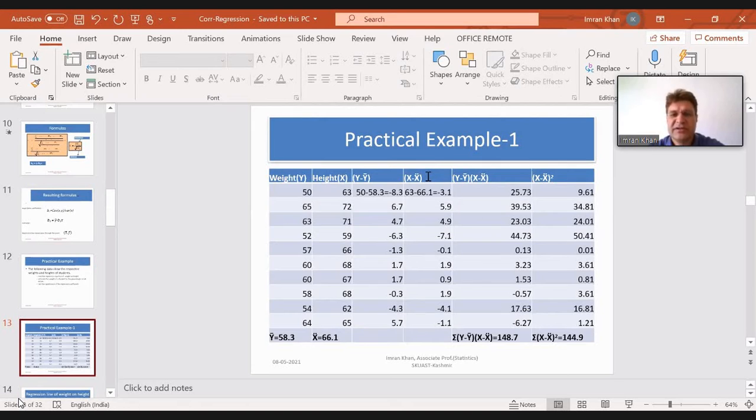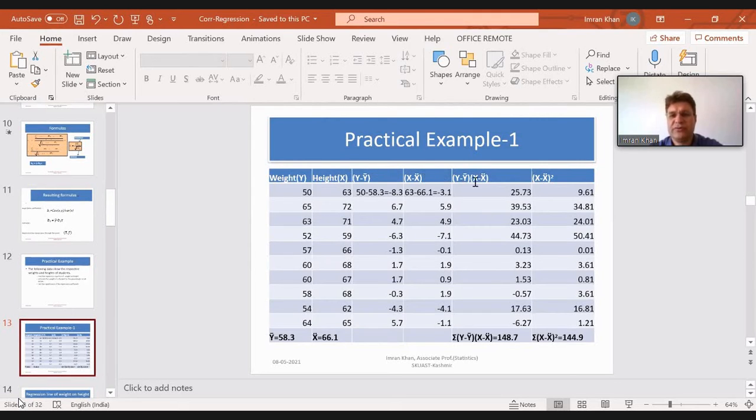Then similarly, we will go for x minus x bar. When you calculate the mean x bar, that's 66.1, you will subtract this mean 66.1 from all the values of your x, that's height, the second column. So the first value is 63 minus 66.1, you get minus 3.1. Similarly for all the observations, you will subtract and get the column of x minus x bar.